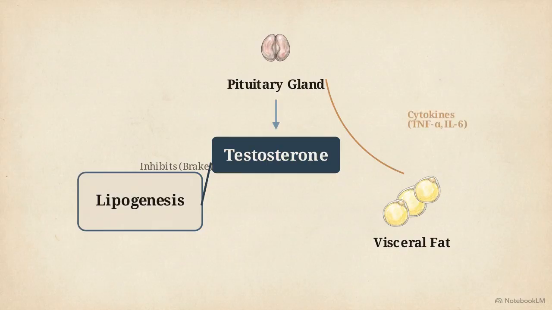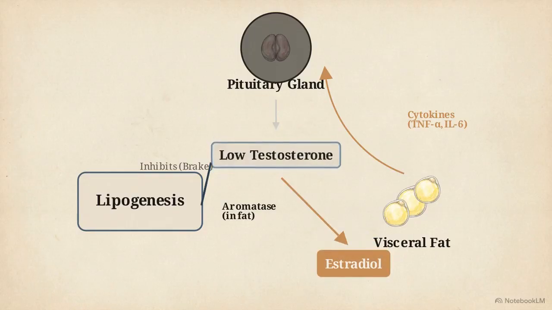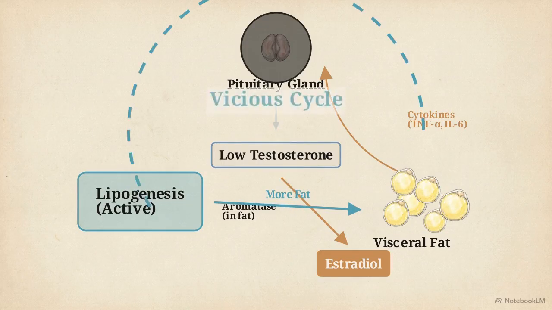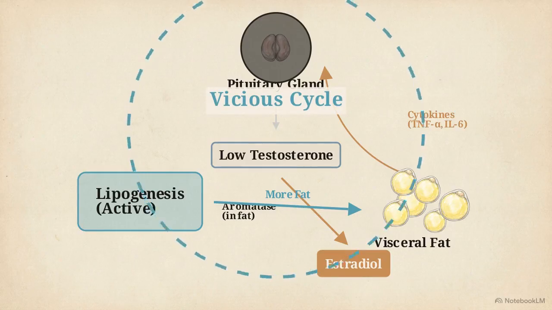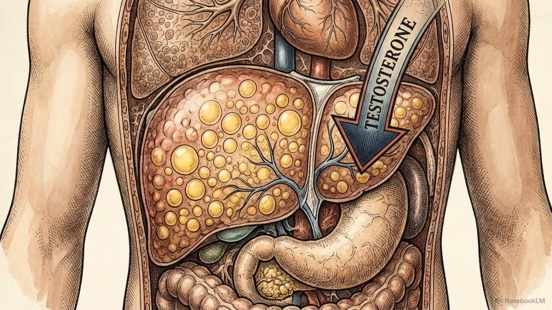hormone. This flowchart illustrates a dual attack. Cytokines suppress the pituitary gland, while local aromatase in visceral fat converts circulating testosterone into estradiol. This profound suppression creates a vicious loop. Low testosterone removes the brake on lipogenesis, accelerating even more visceral fat deposition. This unchecked expansion eventually exceeds the storage capacity of the adipocytes, forcing a massive afflux of free fatty acids directly into the liver. For men, the development of hepatic steatosis is the result of a self-sustaining androgen deprivation loop.